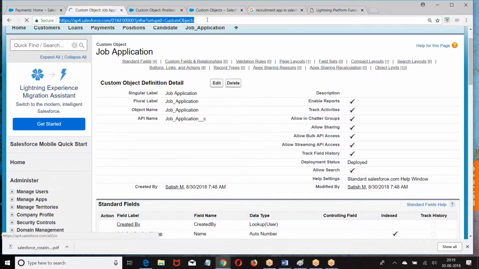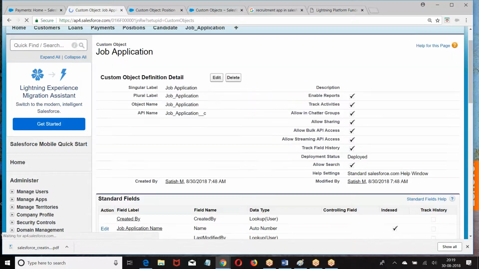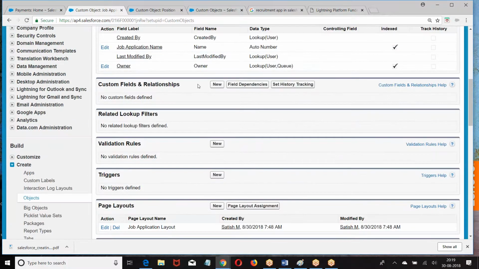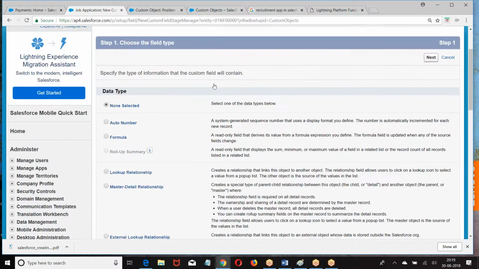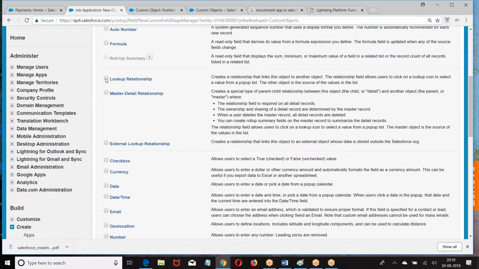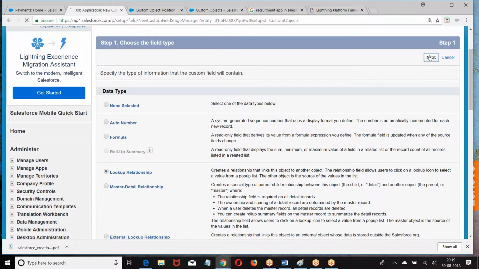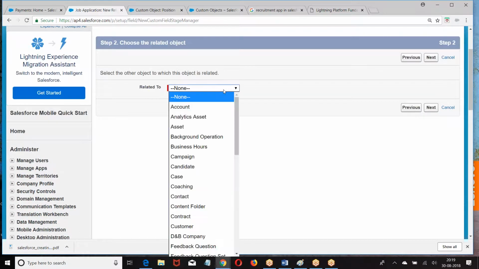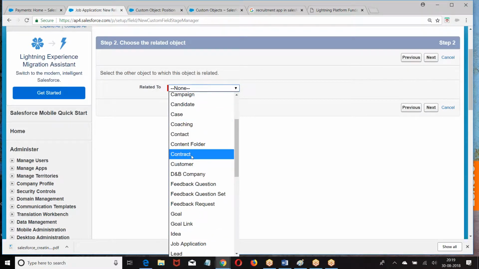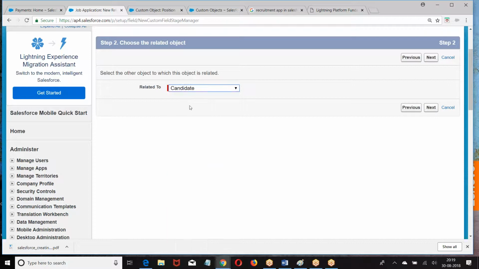You want to create relations here. Let us see this. First, new. What relation is that? Lookup. Then position or candidate. Choose the candidate object. Next.